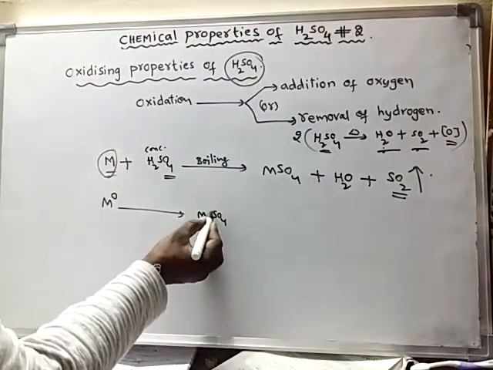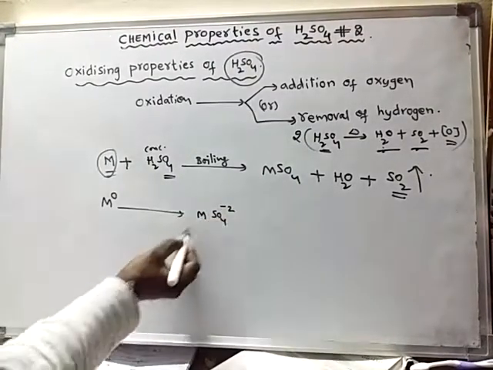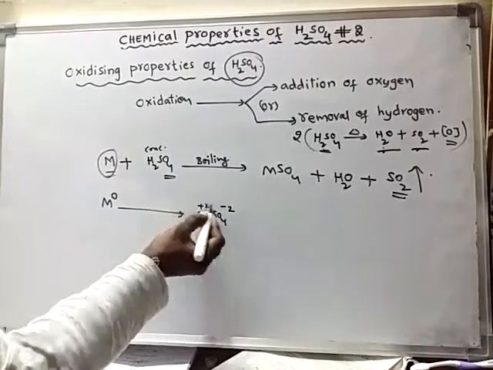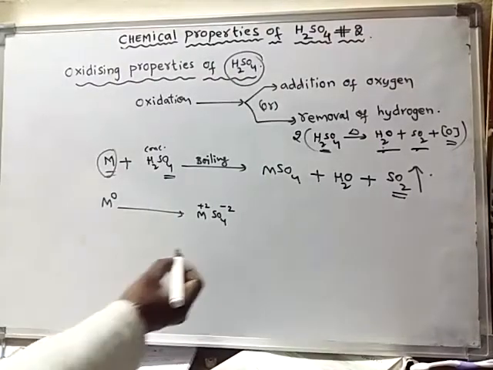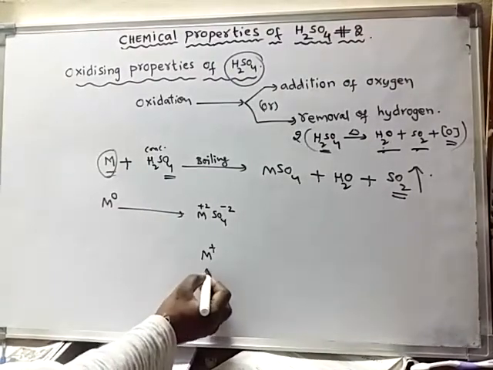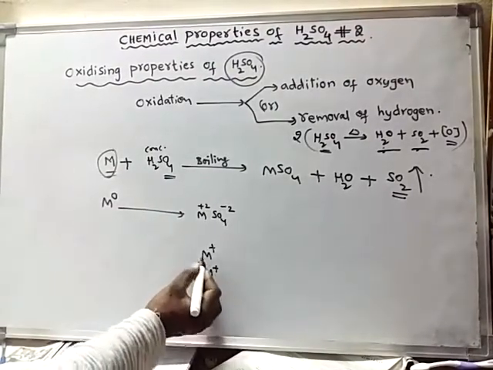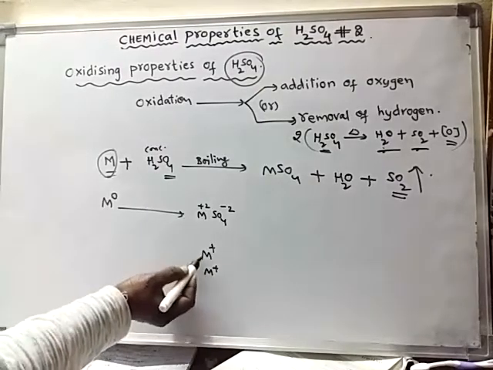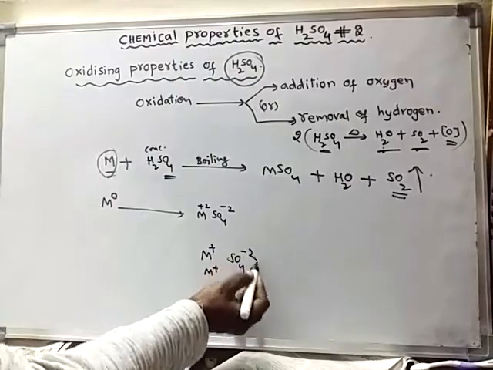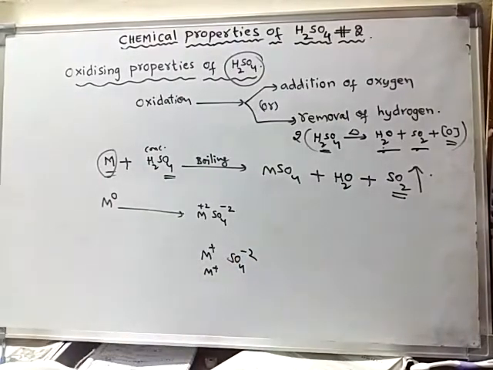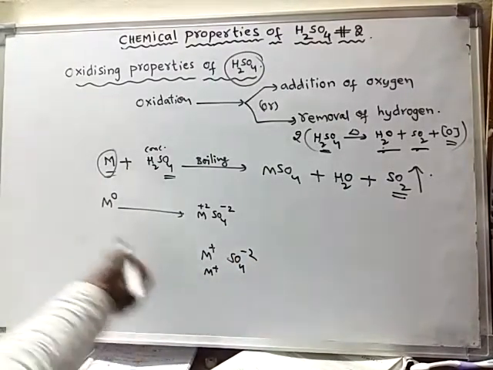Generally SO4 will be in the form of -2, so metals will be in the form of +2. Or else two metal atoms like unipositive metals also will combine with a single SO4.